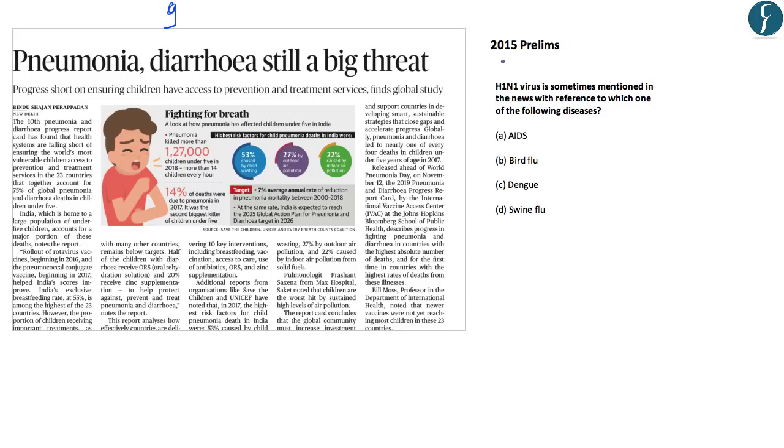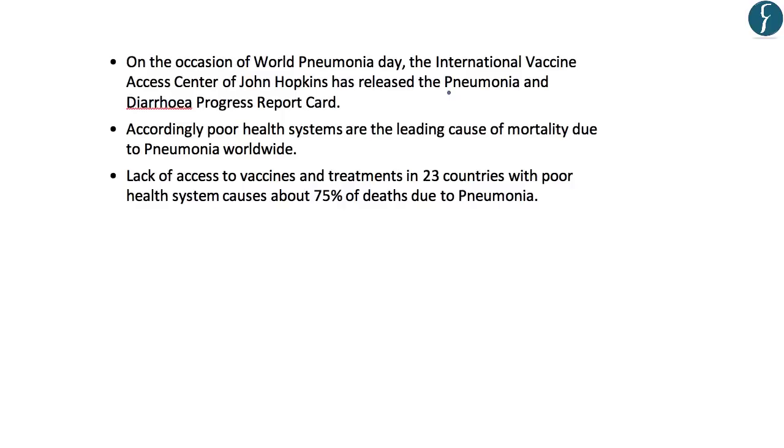For example, in the 2015 preliminary exam, a question was asked about swine flu or the H1N1 virus, and hence it becomes extremely important to cover some of the diseases in a little detail. Let's now understand pneumonia, its causes, its transmission, the risk groups, as well as the prevention methods.